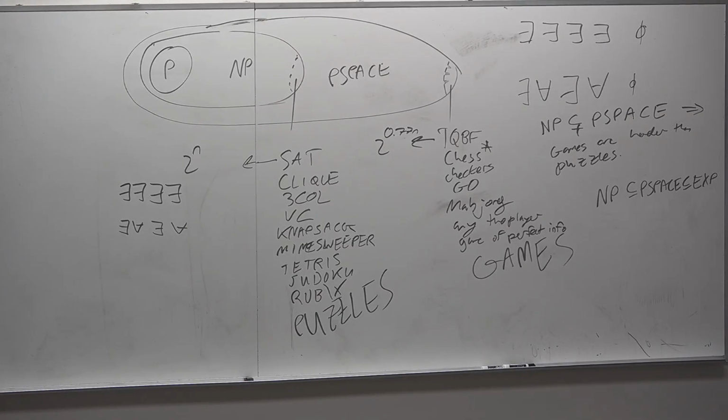It can also mean that it being PSPACE hard probably means it's not in P, because if a PSPACE hard problem was in P, such as, for example, if TQBF was found to be in P, that would imply P equals PSPACE. And fun fact, NP is between those two.